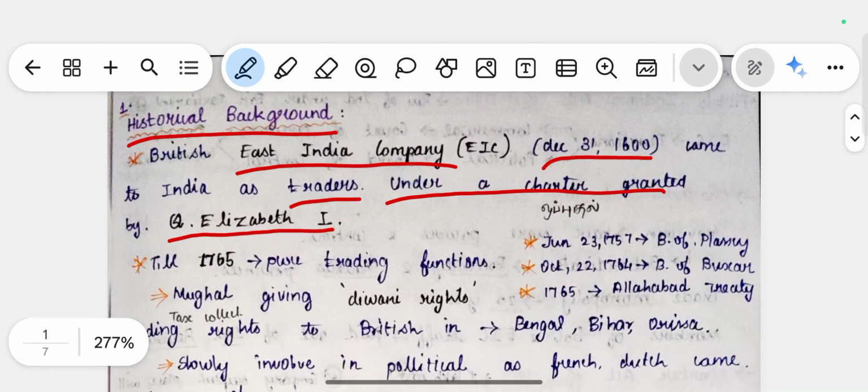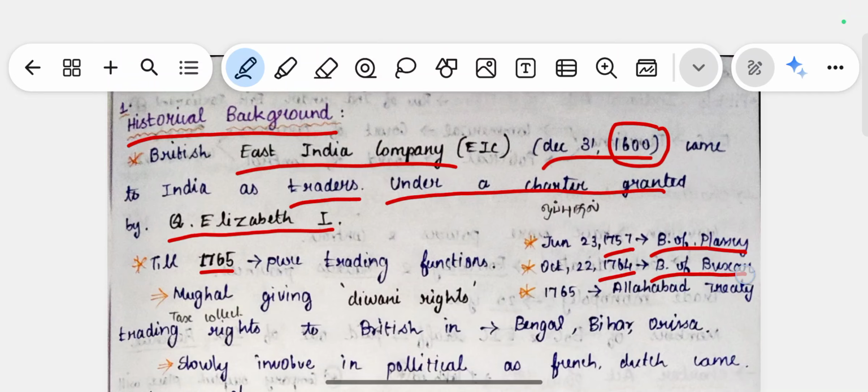They came in 1600, and till 1765 they only did pure trading functions. They did not involve themselves in any political administration. But in 1757 the Battle of Plassey happened, in 1764 the Battle of Buxar, and in 1765 the Allahabad Treaty was signed.